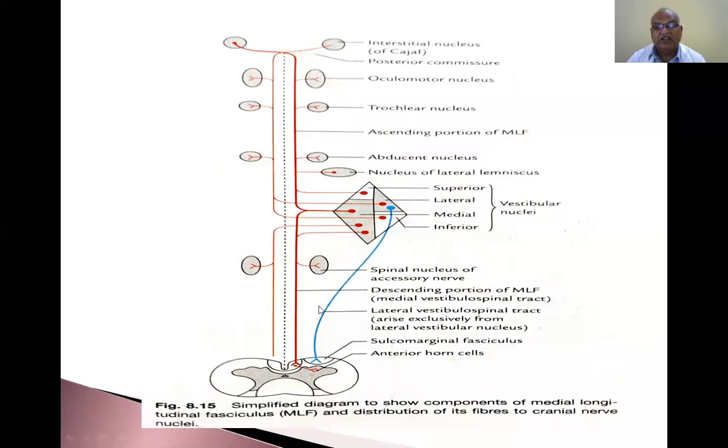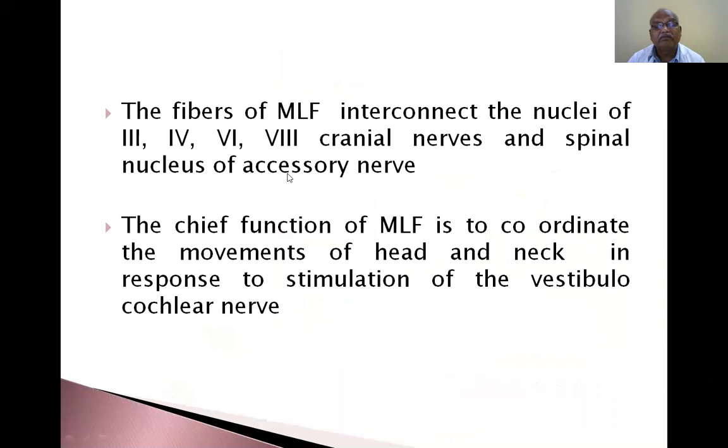So, this is the diagram present in the standard textbook. If you go for examination, and medial longitudinal fasciculus is given, you have to draw this diagram and you have to write the theory. The fibers of medial longitudinal fasciculus interconnect the nuclei of third, fourth, sixth, eighth, vestibular and spinal nucleus of the accessory nerve. So, whatever I showed in the diagram, I have shown in this theory as written form.